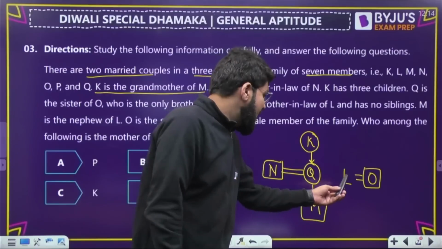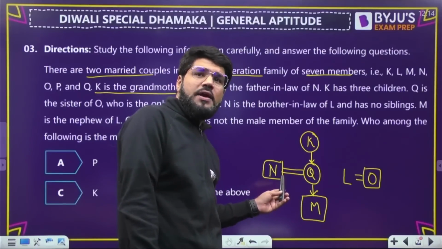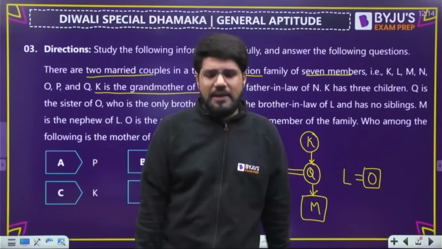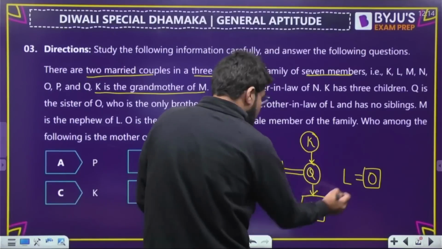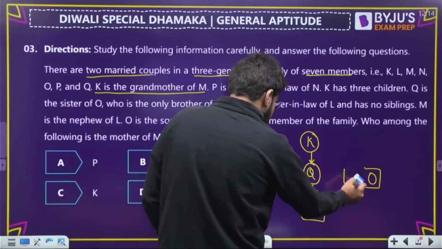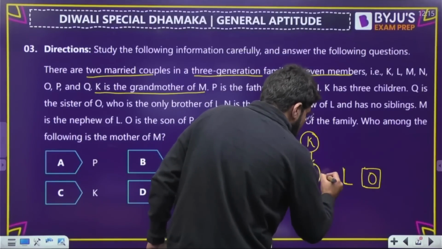Brother-in-law of L. So L has a sister Q. Q is married to N. That is why N becomes a brother-in-law to L. So these three. Sorry, this was not an equal sign. This was siblings. O is the brother. Right. So these three are siblings.